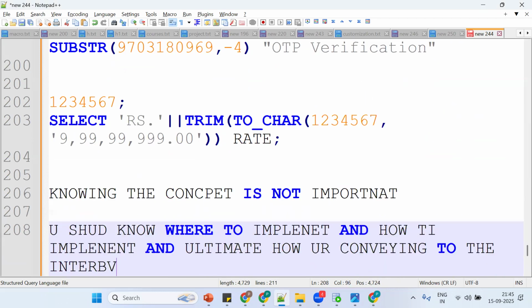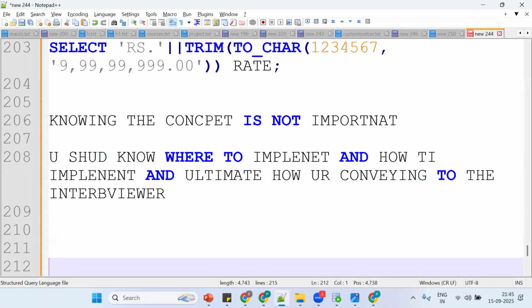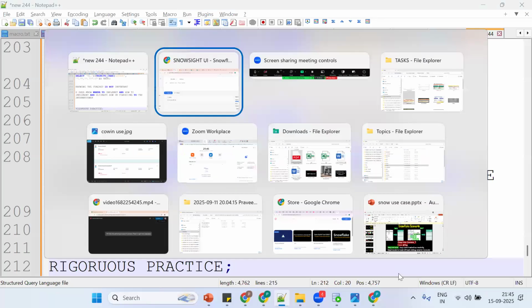Got the point. So this is the functionality. Everybody knows the concept, but you need to know the implementation part. How to get the implementation part? By rigorous practice. SQL is nothing but practice. If you practice 10 hours, you get 10 hours of stuff. If you simply attend, nothing will come.